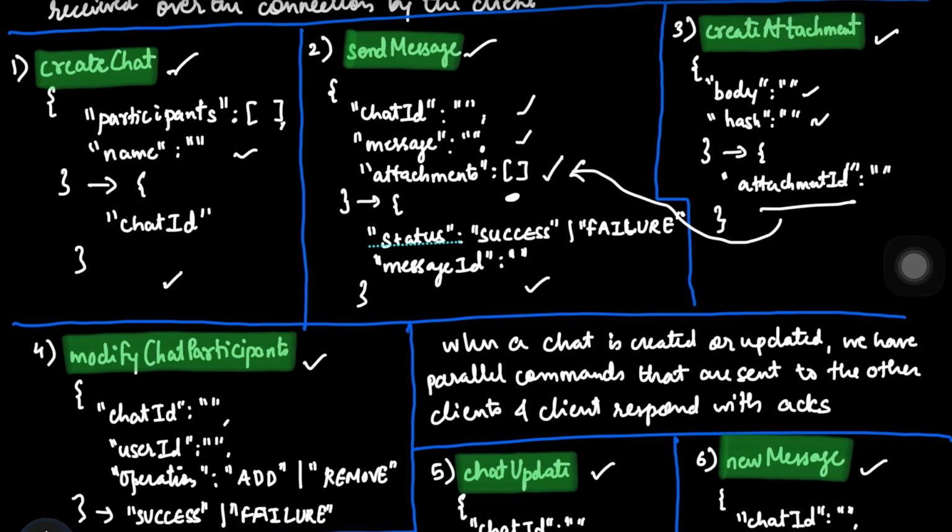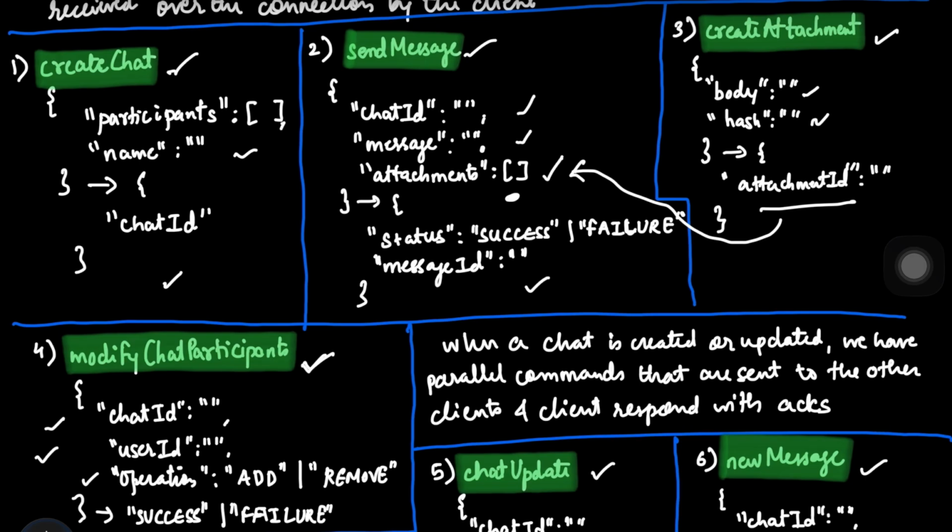The fourth command is also very useful. We usually remove some members from our groups, or add some members to the chat. So here we have the chat ID in our command JSON, where we'll mention the chat ID and the user ID which we want to add or remove. It will mostly be defined by the operation which we mention over here, and at the end we'll get a success or failure flag.